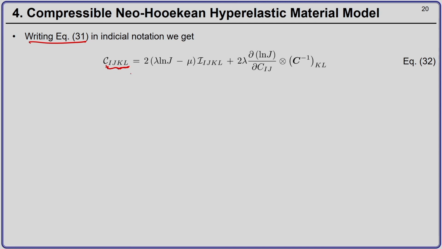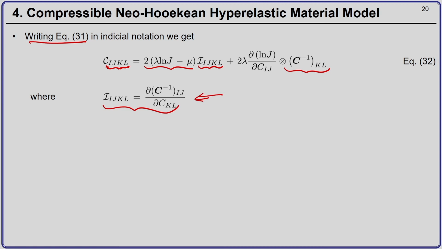So, we have C_IJKL equal to twice of lambda ln j minus mu I_IJKL plus 2 lambda del by del C_IJ of ln j tensor product C inverse KL. Okay. Where the fourth order tensor I in indicial notation is given by this expression.